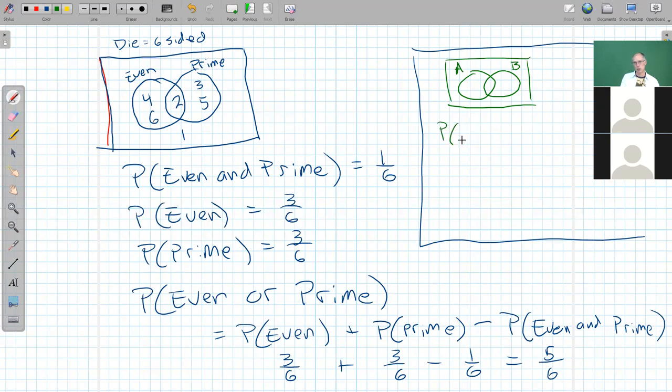But in general, the probability of A or B happening is equal to the probability of A happening plus the probability of B happening minus the probability that they both happen, A and B. Remember before we talked about the or, that's a union in set theory, and the and is what we talked about way back, it's an intersection. So those ideas of set theory that we looked at long ago are super helpful for probability.